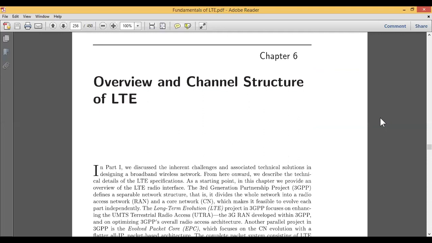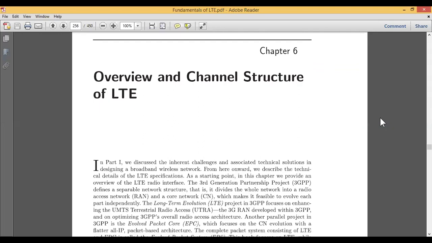Basically, LTE may face some challenges and some technical problems, and those technical problems should be solved when it comes to a wireless network. And we have seen there are a lot of variations in the network or the radio access interface.